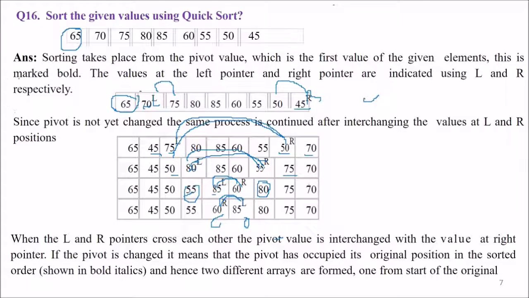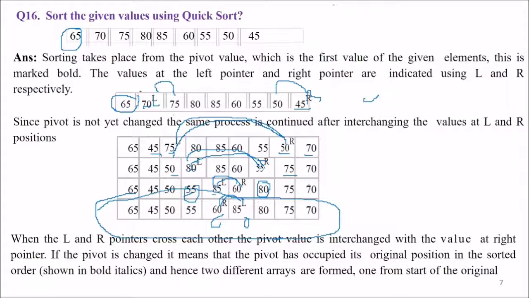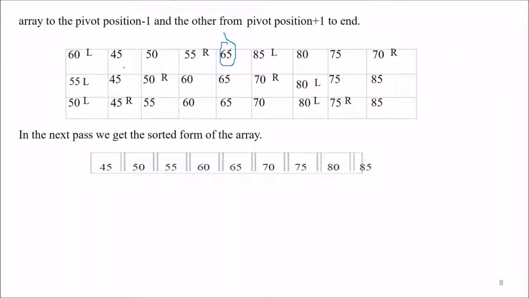So if the pivot value is interchanged, it means the pivot has actually occupied its original position in this sorted order. Hence we have two different arrays formed. Let's go to the next phase: from the start to the pivot value, and then from the pivot value to the end. See, this 65 has taken its correct position from where we started. This was the 65 we started with, and now this 65 is in the correct position.